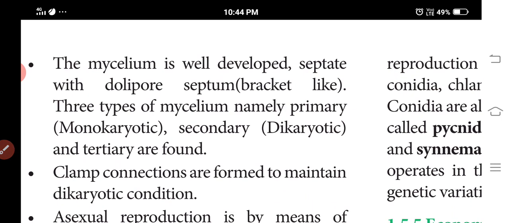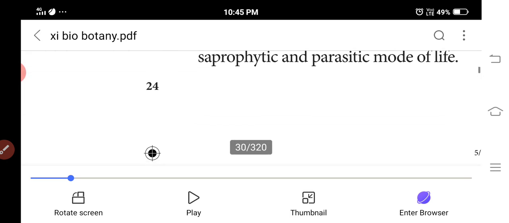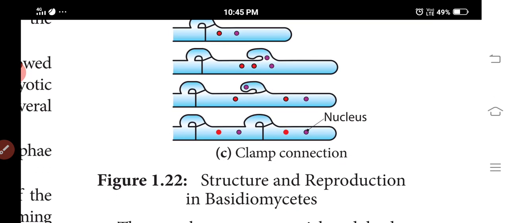Next, the mycelium is well developed and septate, with only a septum produced. Three types of mycelium are formed: primary, monokaryotic, then secondary and tertiary. Clamp connections are formed to maintain the dikaryotic condition. Clamp connections, let us see what they are.